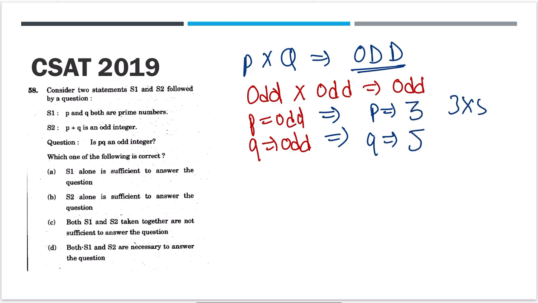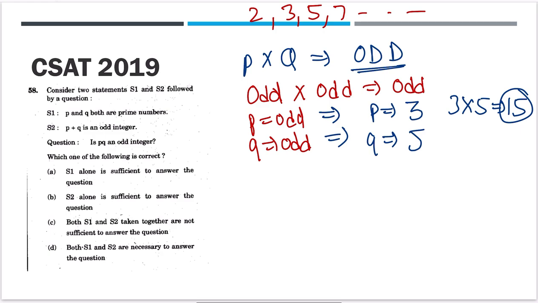Yes, 3 and 5 is 15. So the answer is correct. So take any prime number, multiply those two prime numbers, and you will get an odd result. Yes, in all the cases, except in case of 2. Because 2 is the only number which is going to create a problem.